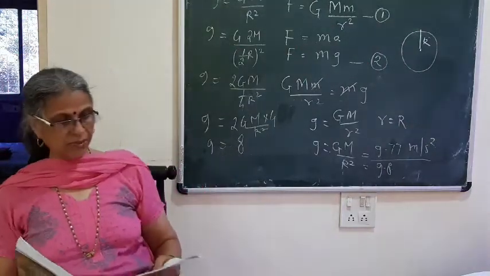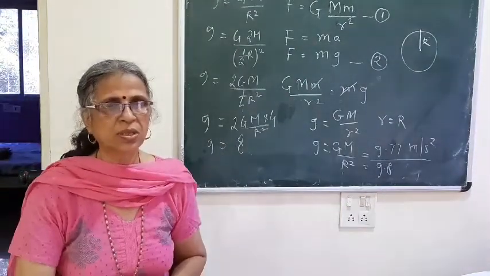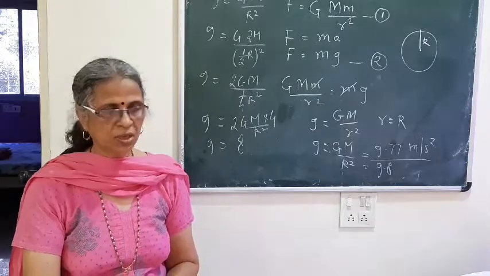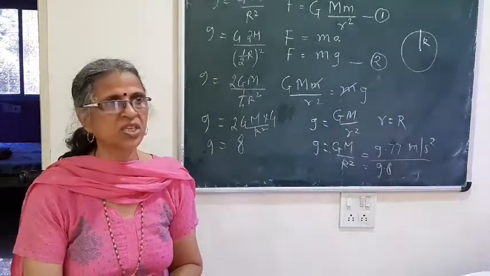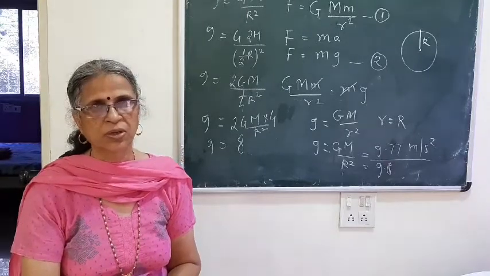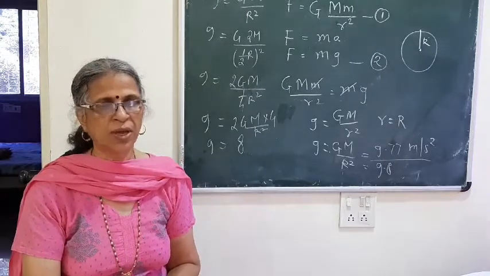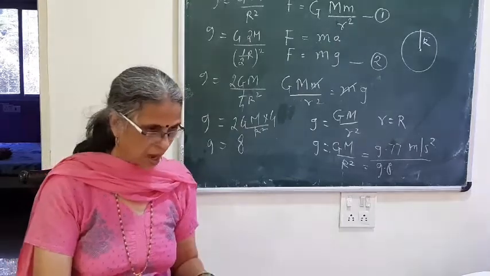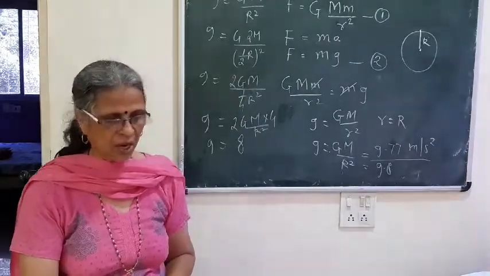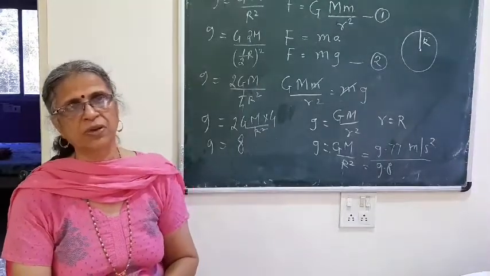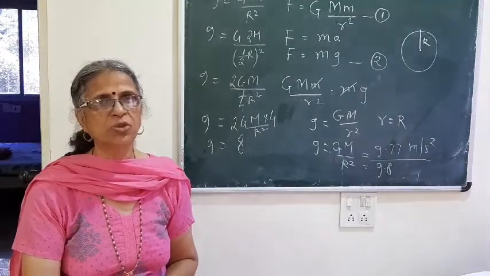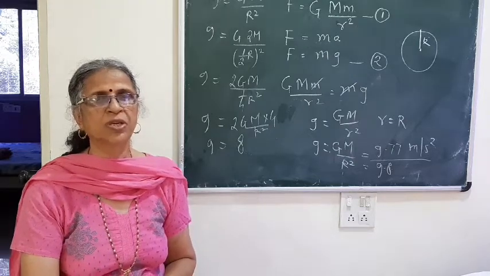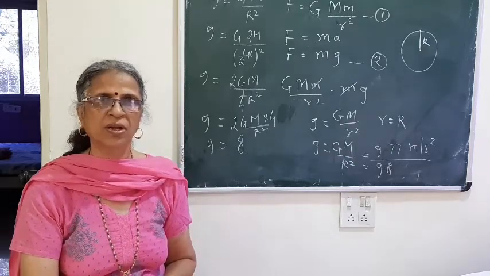That is the answer. Then we are going to see the three factors on which the value of g depends. The first factor is that it changes along the surface of the earth. It is not constant everywhere. Second, it changes according to the height. And third, it changes with the depth. So this question may also be asked: state the factors on which the value of g depends and explain each factor.